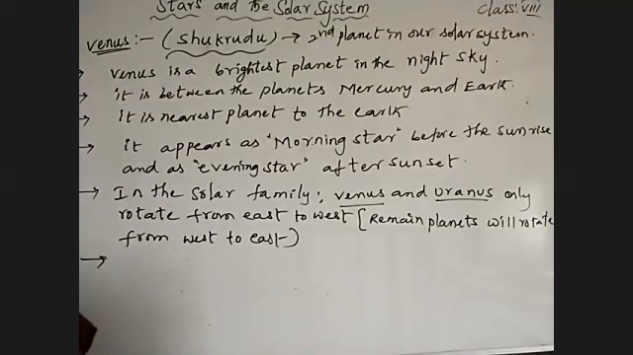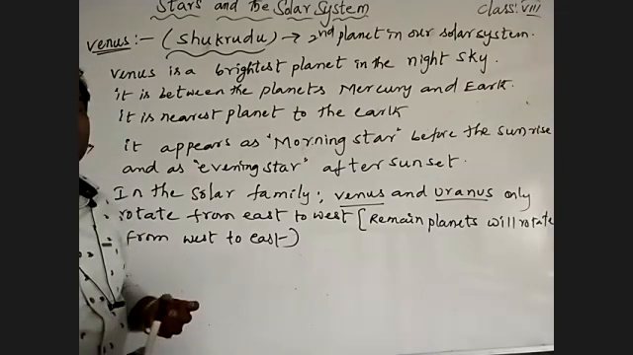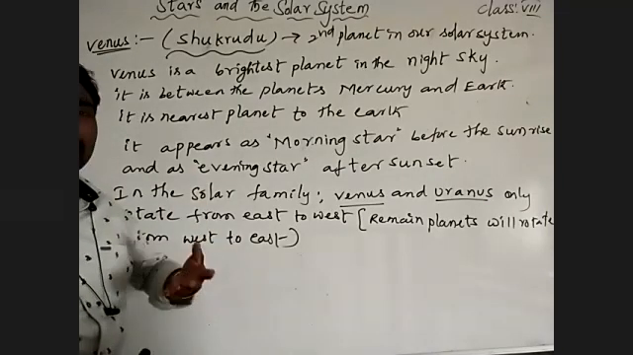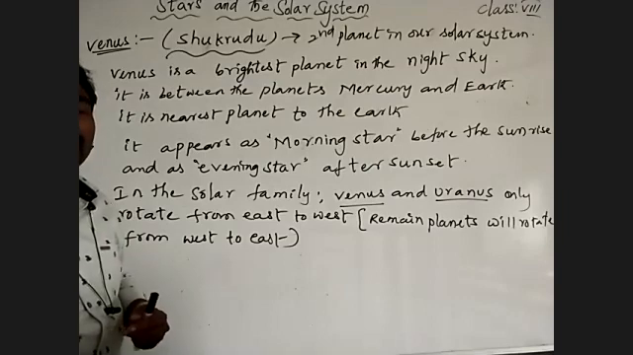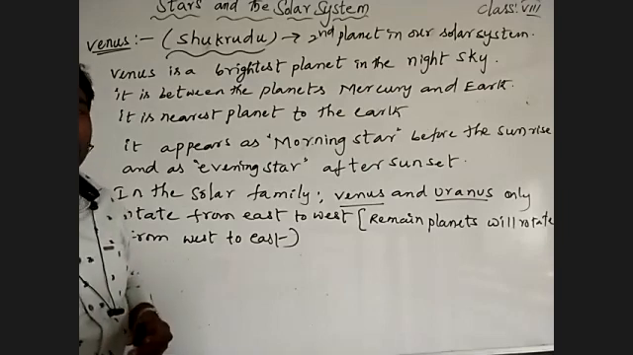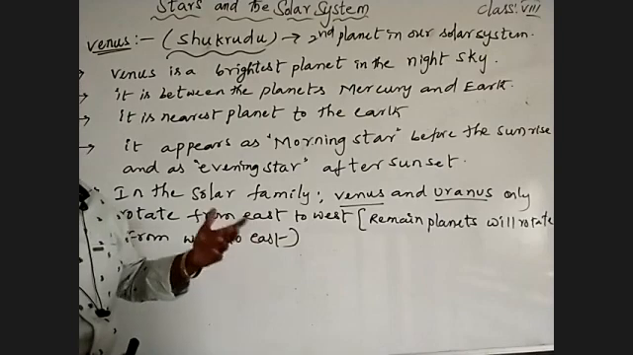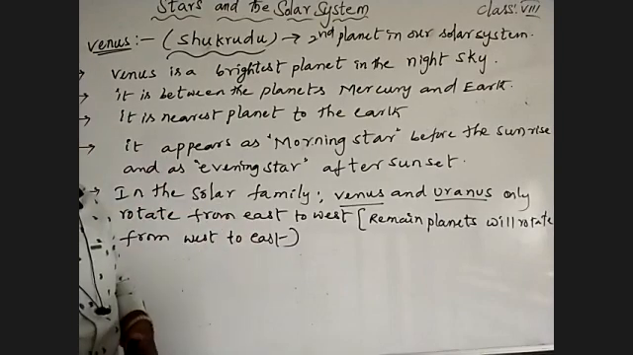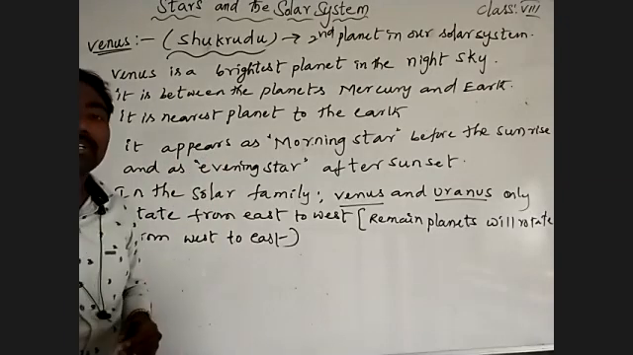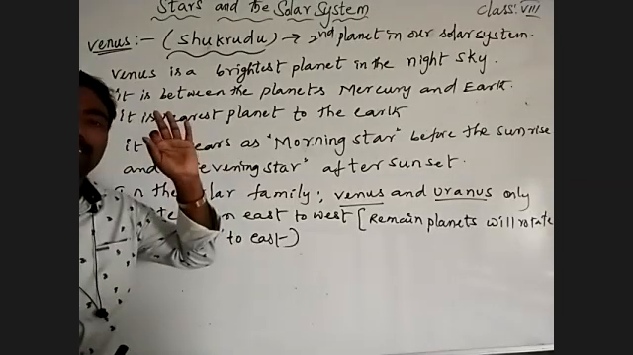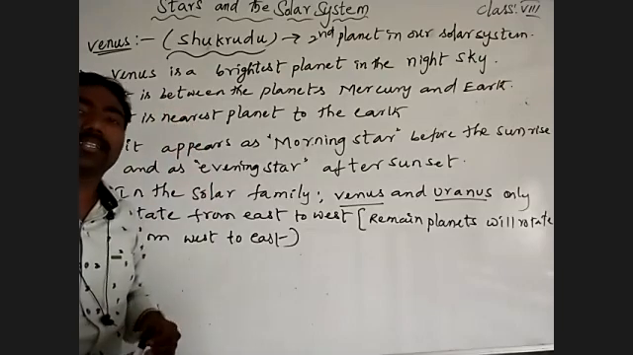Venus is the brightest planet in the night sky. Why? Because when light falls on the surface of Venus, it bounces back, and Venus is near to the Earth. By that, the reflection of light shows towards the Earth, and it appears as a star. But we can recognize it is the brightest planet in the night sky.